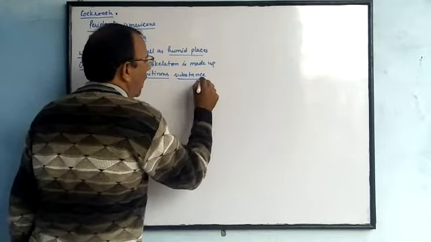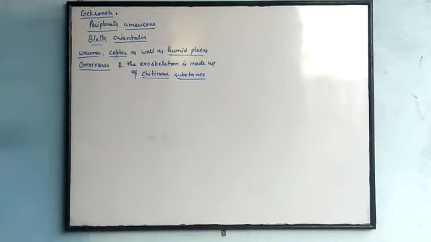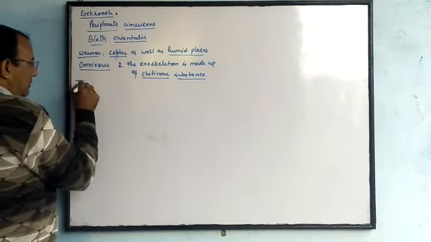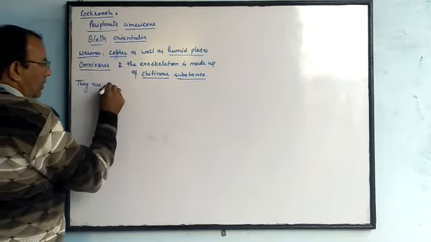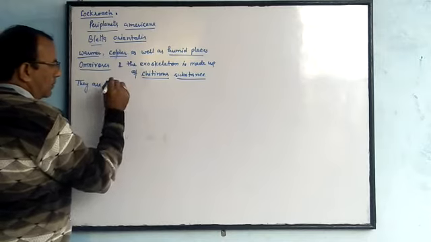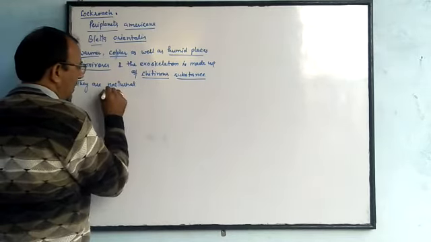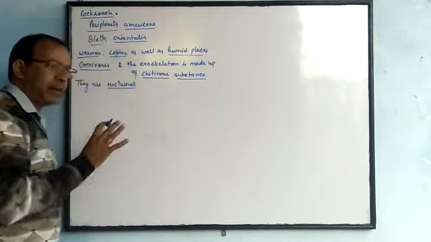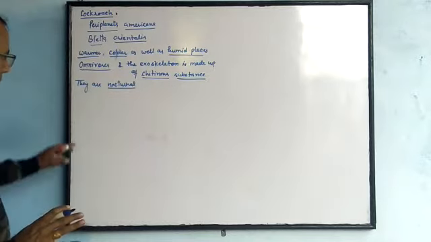Thus they are found all over the place. They are nocturnal, meaning they are very active at night. Night time में ज़्यादा active होते हैं.